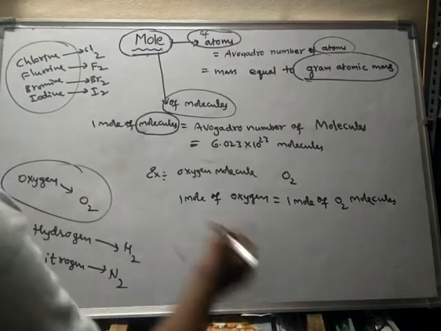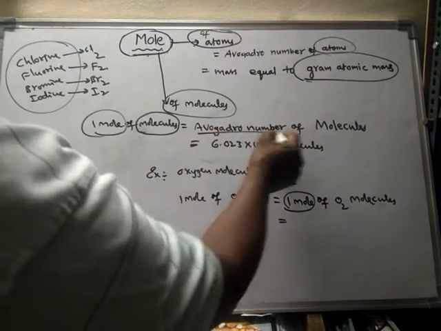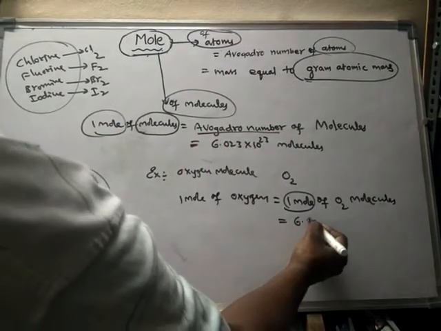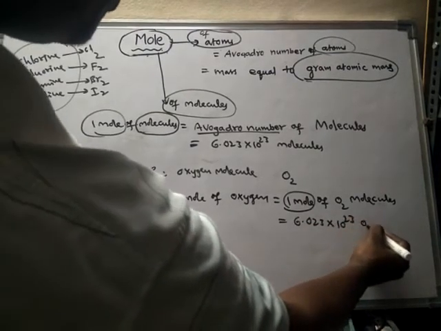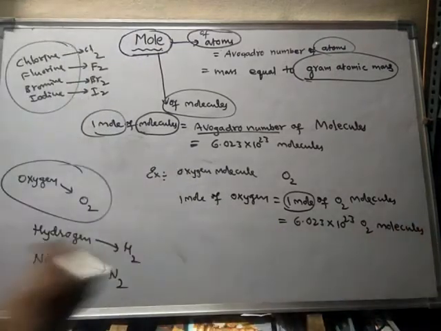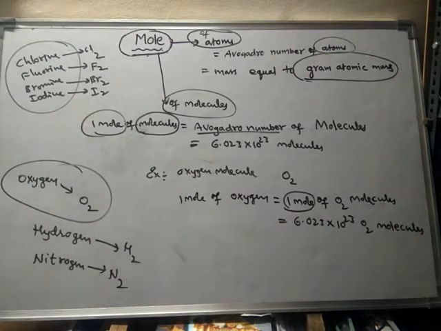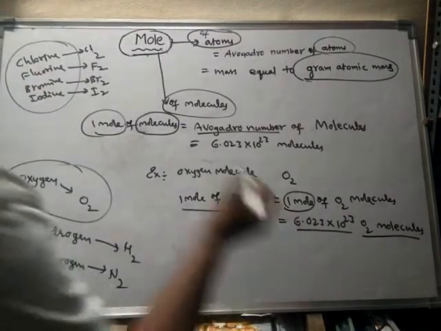So 1 mole of O2 molecules means how much? It is the Avogadro number, that means 6.023 into 10 to the power of 23 O2 molecules. So these many O2 molecules equal 1 mole of oxygen.